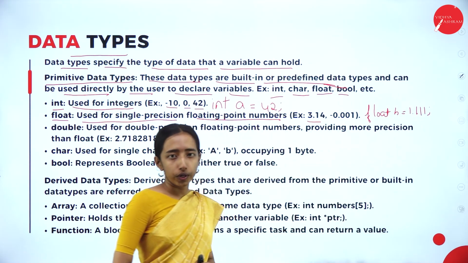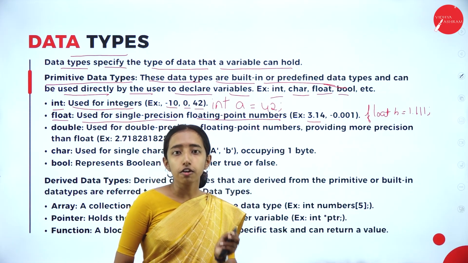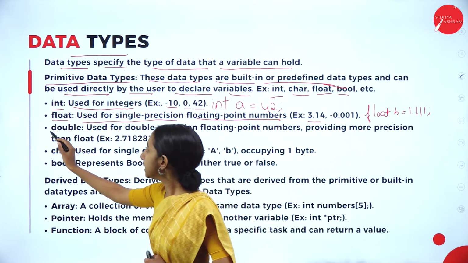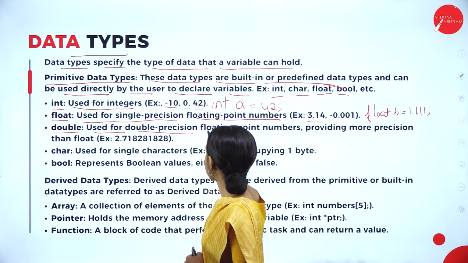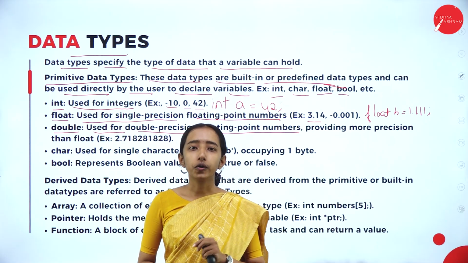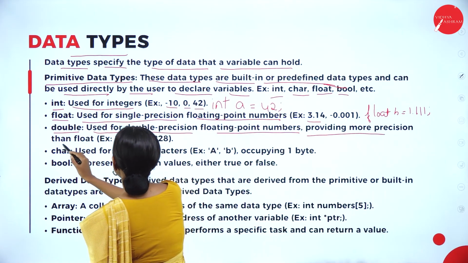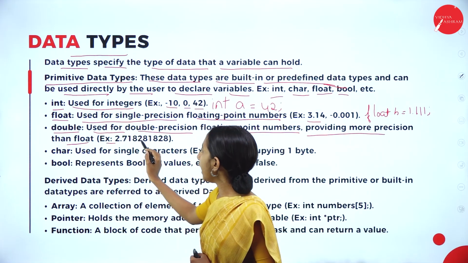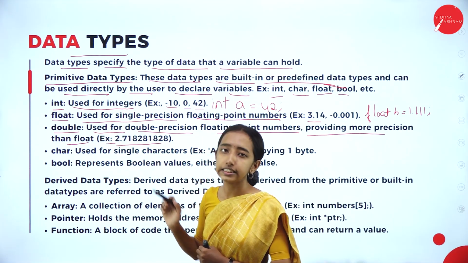So the float data type is used to declare the decimal numbers or the floating point numbers. Next we are having the double data type, used for double precision floating point numbers, providing more precision than the float. So here is an example. You can see 2.718281828. So it is giving the double rather than float data type.